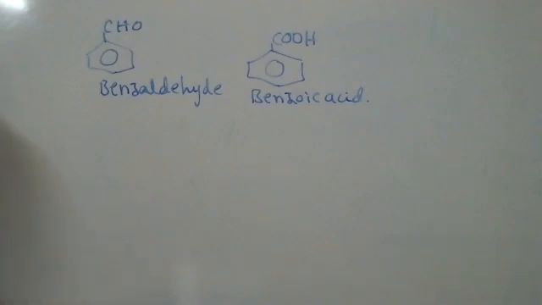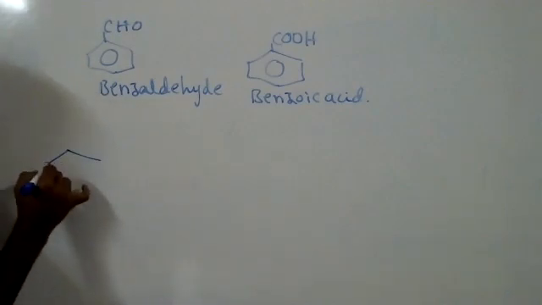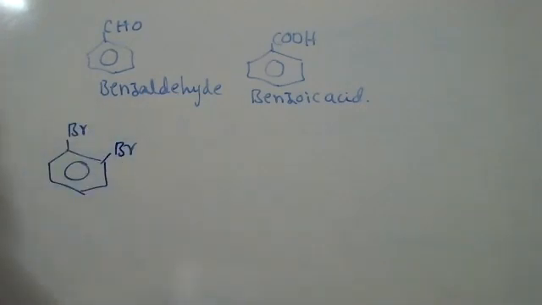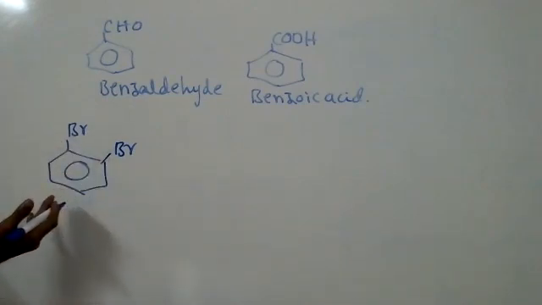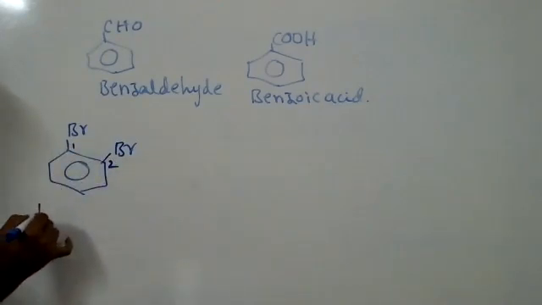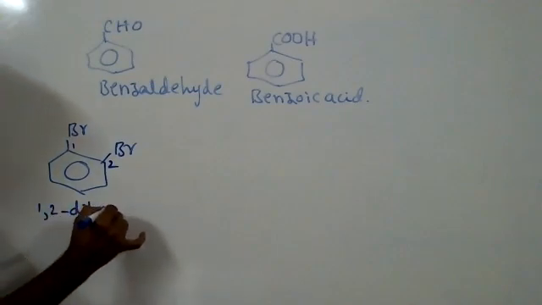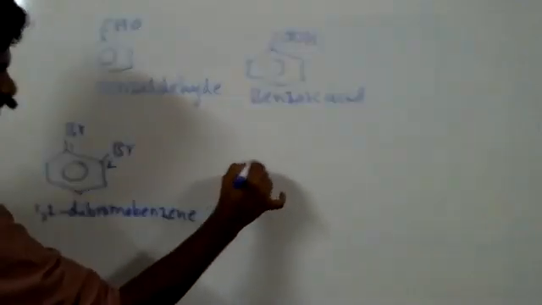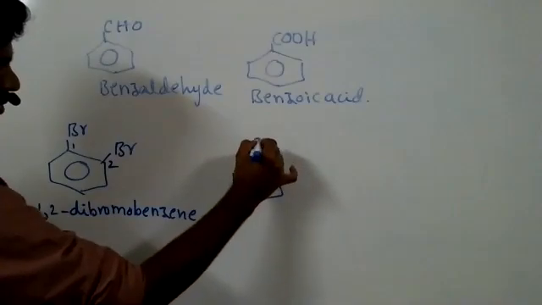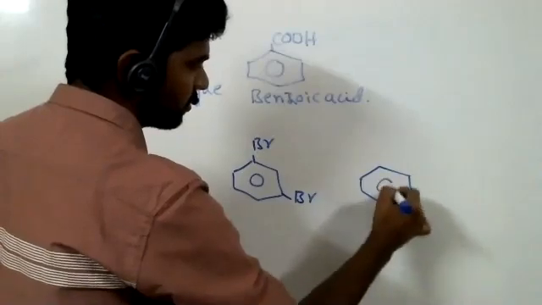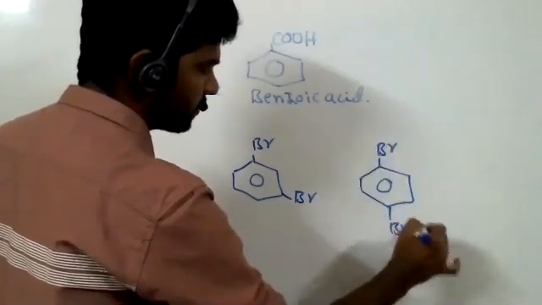Okay, write some names. What is the name of the compound? If only one bromine is there, we call it bromobenzene. But now two bromines are there, at positions 1 and 2, so it is 1,2-dibromobenzene. Write this name, and this name also.